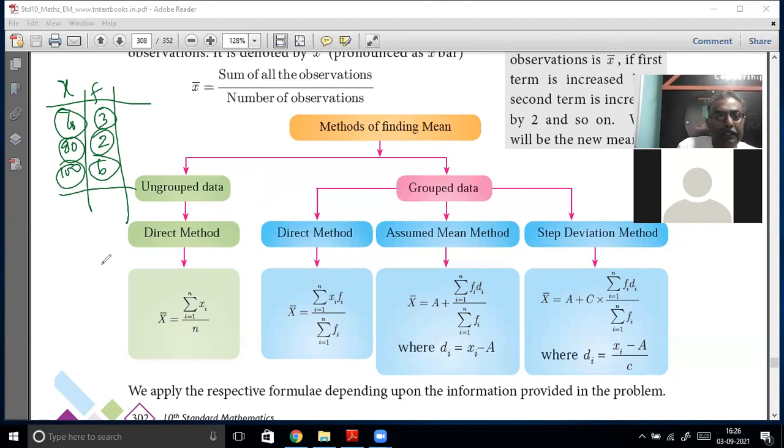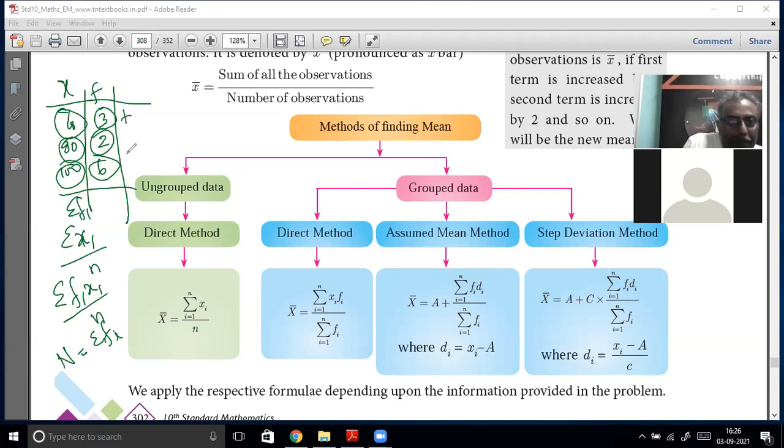In that case, instead of sigma x of i by n, which is for the direct method, you write sigma f of i x of i by n. That's all. Very simple. And n will become sigma f of i. That means you calculate sigma f of i. This is adding up f. What are you getting? 3 plus 2 plus 6, 6, 7, 8, 9, 10, 11. This is sigma f of i. That will be your n.